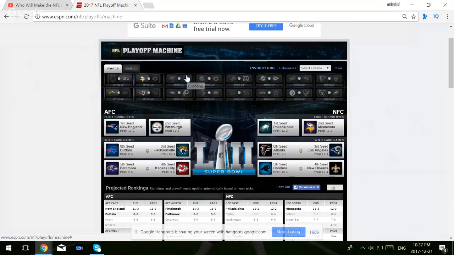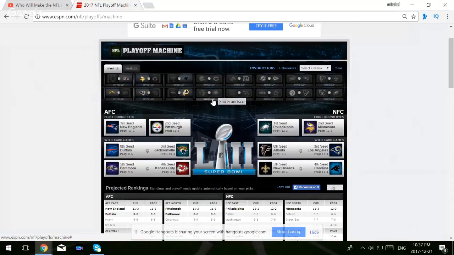Tampa Bay Buccaneers at the Carolina Panthers. I'm going with Cam Newton and the Panthers. Yes, Jameis Winston looked better against the Atlanta Falcons, but Cam Newton's on a roll. That offense is playing a lot better lately, and the defense is still solid. The Broncos, Redskins, this is one of the games that didn't matter. I went with the Redskins because they're the home team. I think they've been playing better football. That's why I'm going with them.